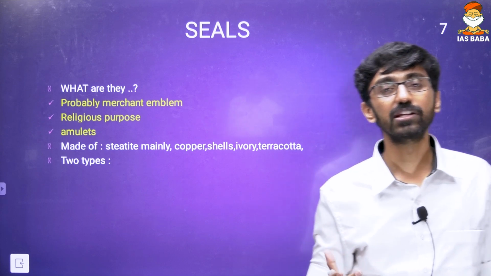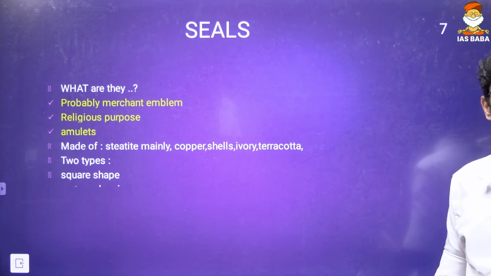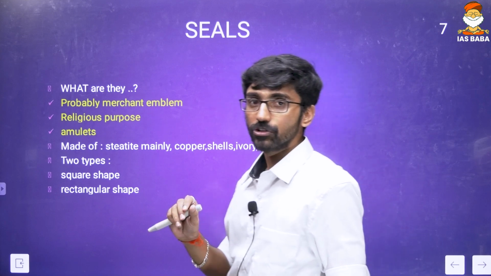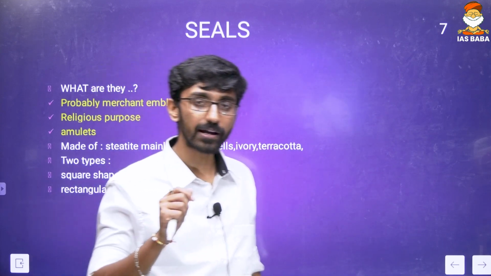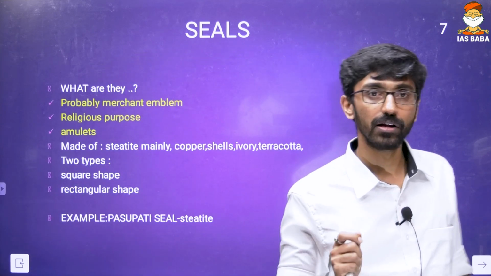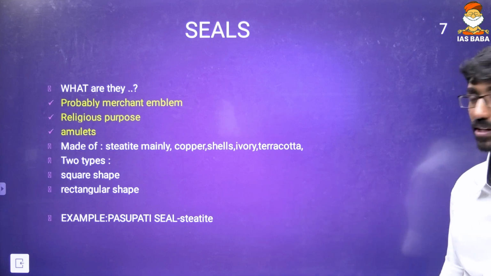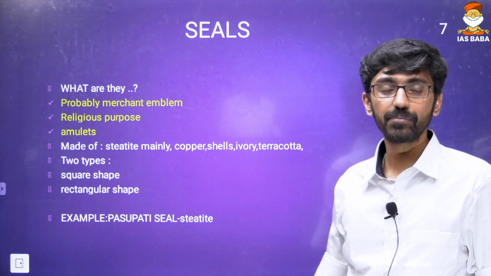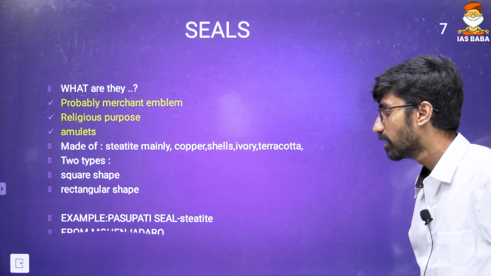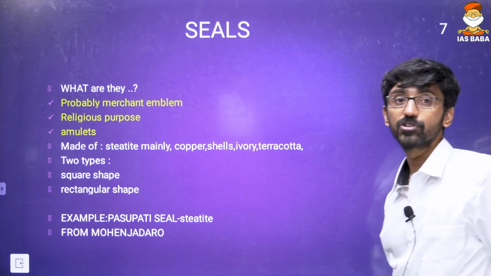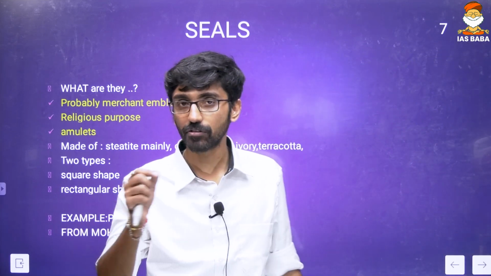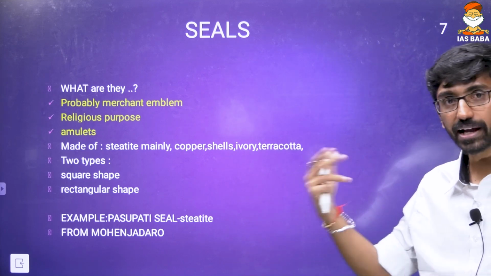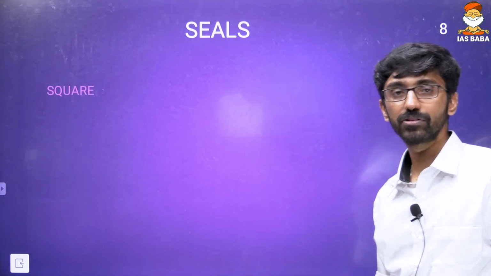And there are two types of seals. One is square seals, and at the same time rectangular shaped seals. The square shaped seals were used for a specific purpose, and rectangular shaped seals for a specific purpose. One famous example is the Pashupati seal. It was made of steatite, which is a kind of stone. That Pashupati seal was discovered from Mohenjo-daro, where we also discovered the cotton, and fire altars were discovered from Lothal and Kalibangan. Again, keep on revising whatever topics we have learnt.